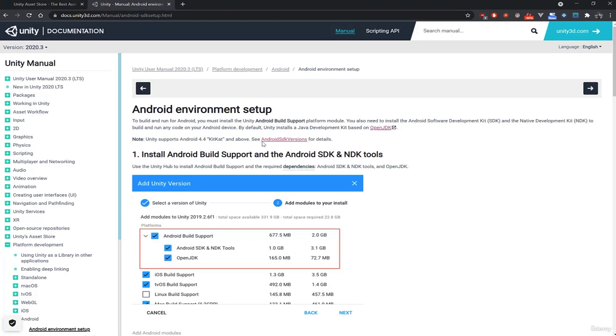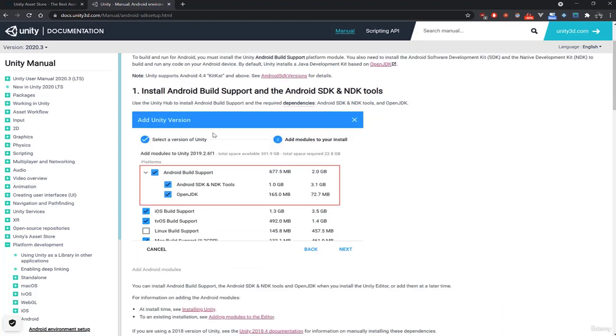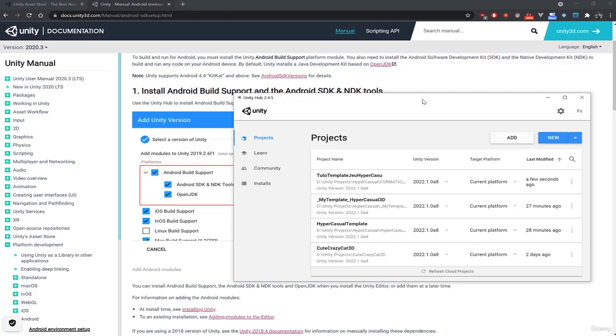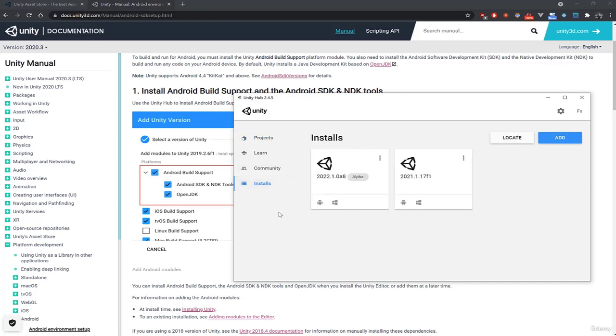So already at the Unity configuration level, when you install Unity, you have to install all the SDK, NDK, GDK, Android build support. You have to check all these options when you install Unity. So if you forget to install some things, you go back to the hub in the section of your installation.